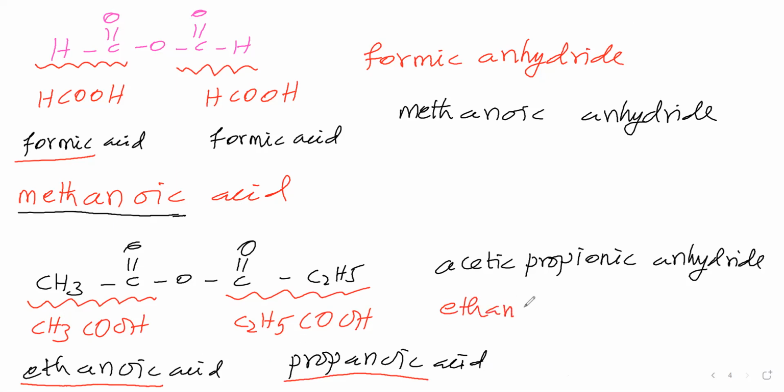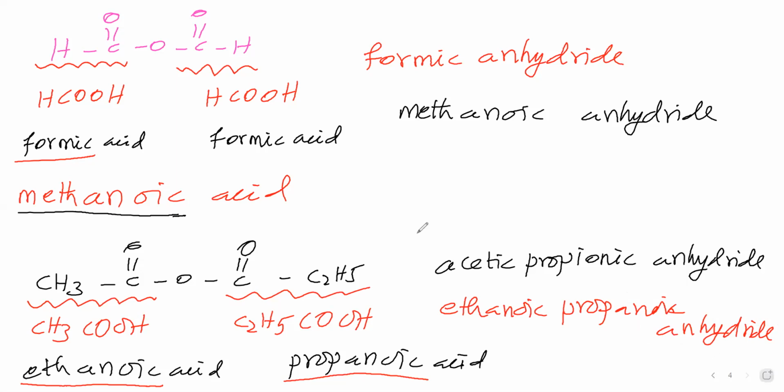So ethanoic comes first, then propanoic, then we say anhydride. Ethanoic propanoic anhydride is the name of this one. So like this, you say the IUPAC name for acid anhydrides.